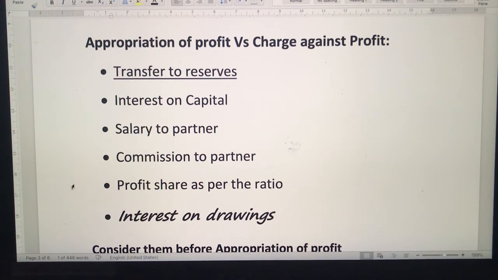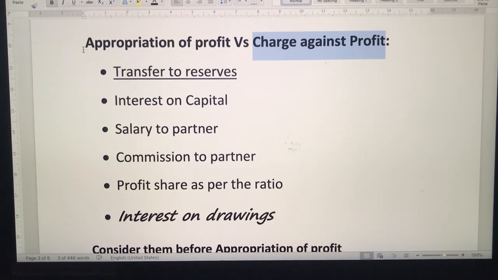versus the charge against profit. I hope you remember that I have told in grade 11 classes also, many a times I have explained this. Charge against profit is very different from appropriation. Charge means you are taking these items as an expense, and these are the things which will be taken to profit and loss account, okay, to calculate the net profit. So if we say charge against profit, this is something which needs to be taken to profit and loss account.